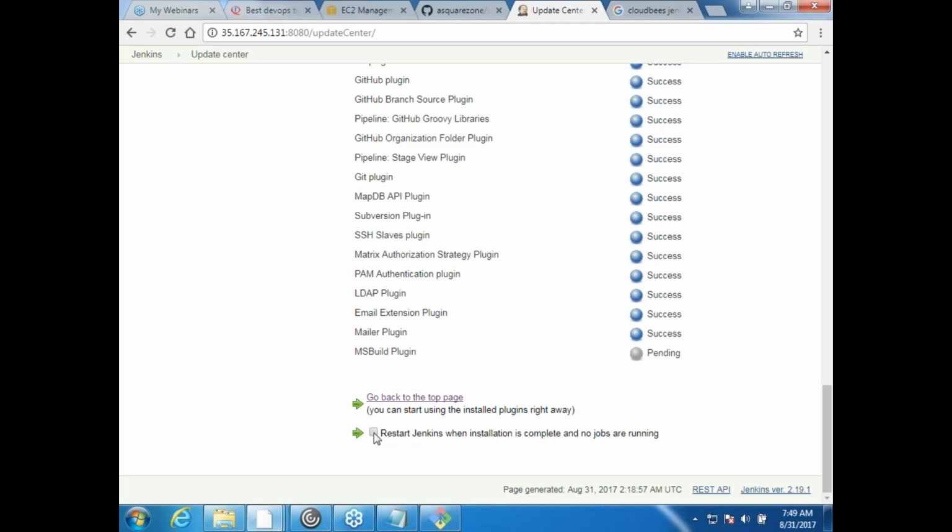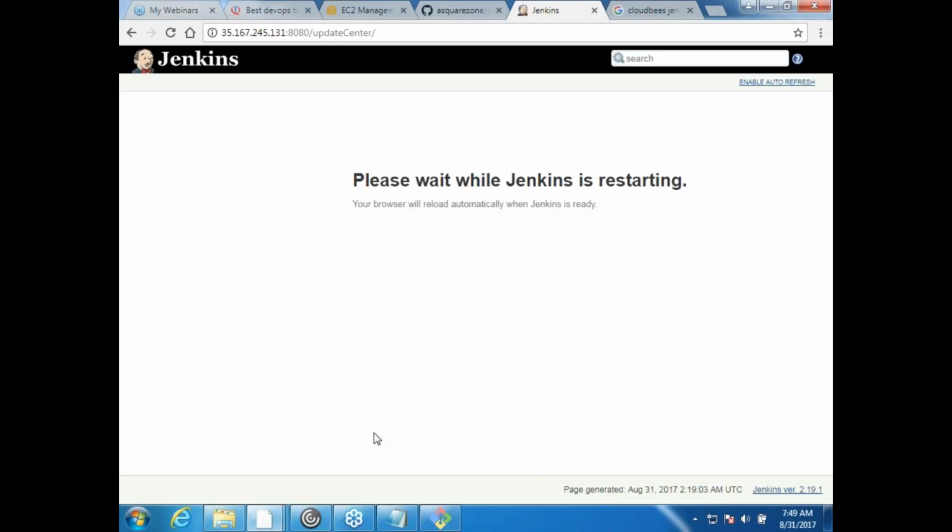So then I can click that restart Jenkins when no jobs are running. Okay. And I would get this plugin installed and I can use MSBuild, or at least I would get a UI where I can interact with MSBuild. Okay. So this is one way of installing. There is another way where you can download the plugin and upload the plugin here and then make it work. Okay. So I would look into that.